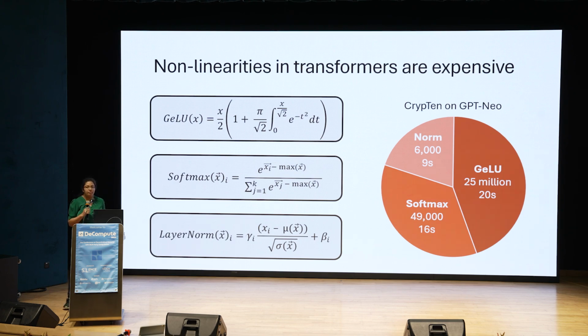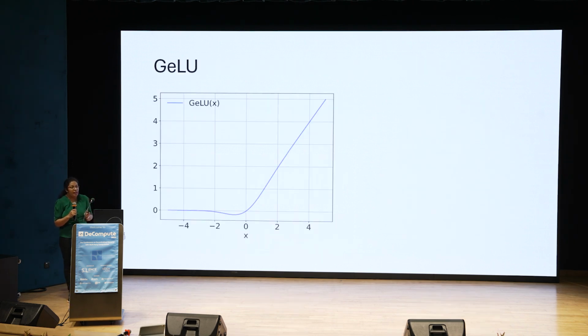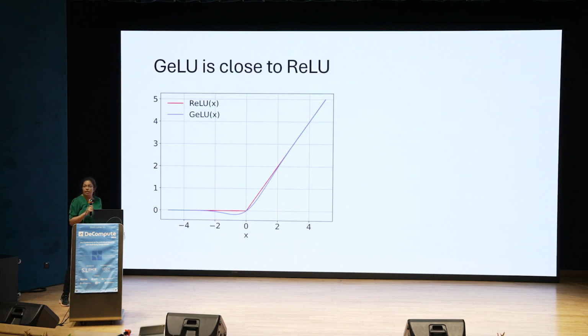So to speed up transformers, we need a much better way to compute these nonlinearities, which also needs to be precise to preserve model accuracy. I'll show you what we do for GELU at a very, very high level. Here's a graphical representation of GELU. If you stare at it closely, it's very close to a function we all know, which is ReLU, just max of x and 0. ReLU is 0 for negative x and x for positive x.